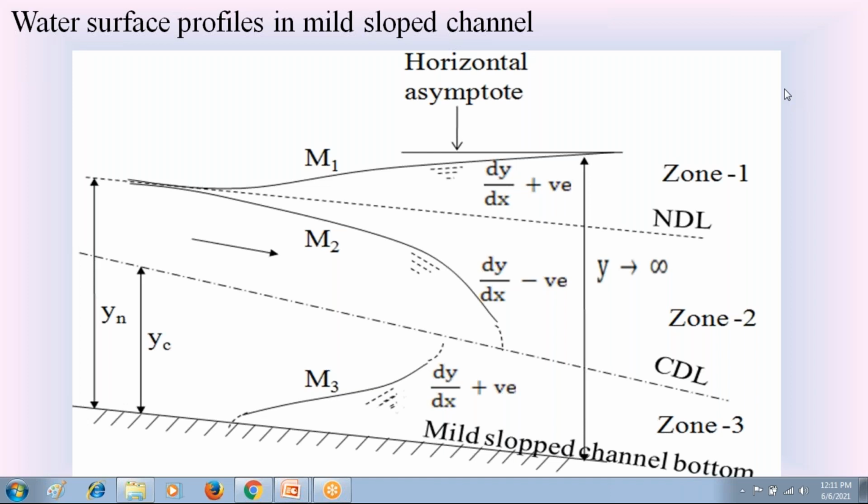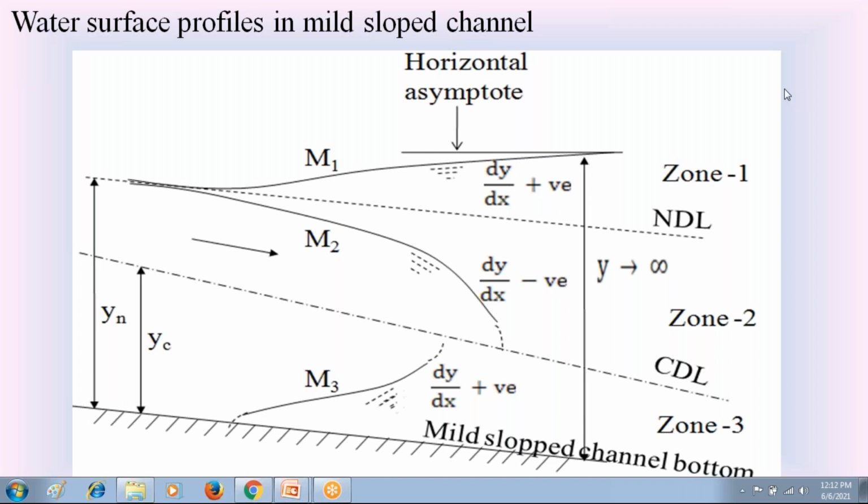Already we discussed the different channel bottom slopes in open channel. We know that in open channel we have mild slope channel bottom, steep slope channel bottom, critical slope channel bottom, horizontal slope channel bottom, and also adverse slope channel bottom. So like that, we have 5 different channel bottom slopes in open channels.